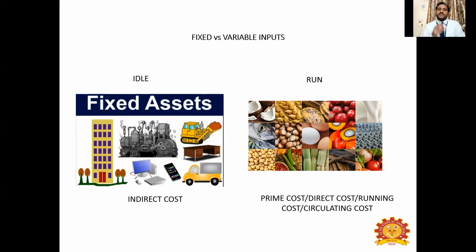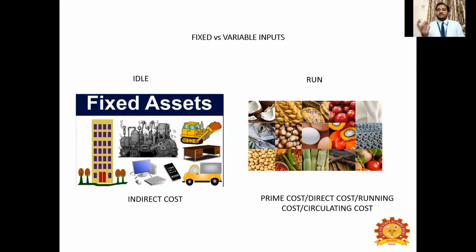And variable inputs are the inputs which directly influence the production. Okay, when you don't have a fixed asset also, you can still produce something. Say, for example, you take tomato squash, tomato jelly, jam, etc. Even when you don't have exact machinery that is used to produce this tomato squash or jelly, you can still mash it by using manual method, right? So just by keeping raw materials, you can get the finished product.